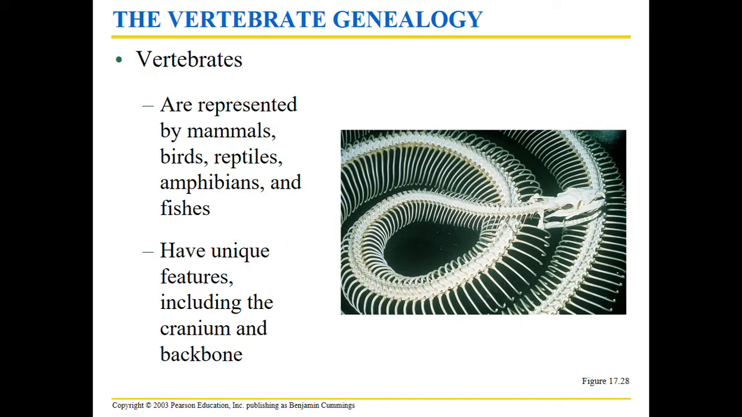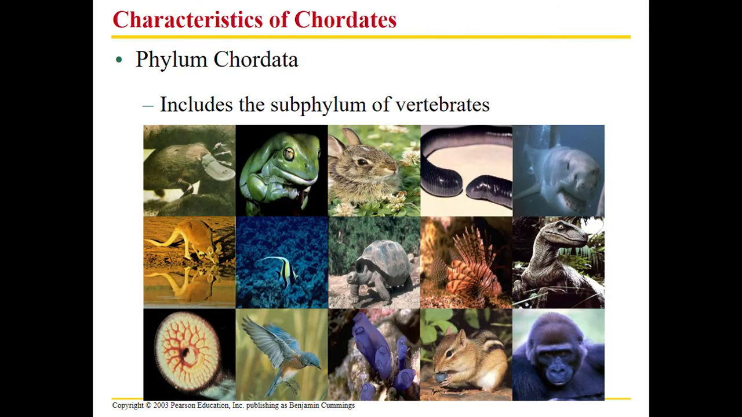Now on to vertebrates. So we're moving to the backbone. Vertebrates are represented by mammals, birds, reptiles, amphibians, fish, and they have unique features including a cranium that houses a brain and then backbones. So we're going to look at their specific characteristics and the phylogenetic tree.